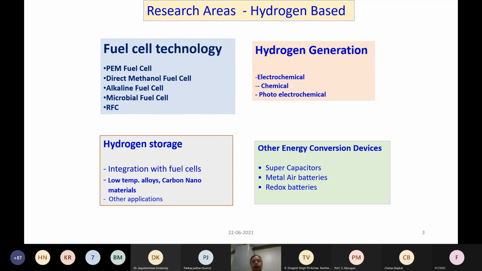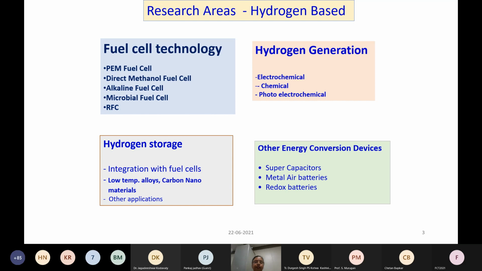At the Center for Fuel Cell Technology, the research areas are hydrogen based actually. So we do fuel cell technology, mostly PEM fuel cells. We used to do some direct methanol fuel cell work also. Currently, we are doing a lot of alkaline fuel cells, and we do have interest in regenerative fuel cells.